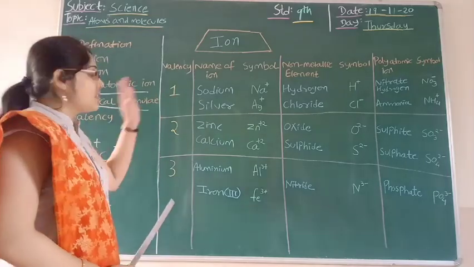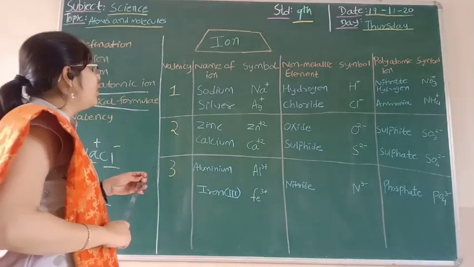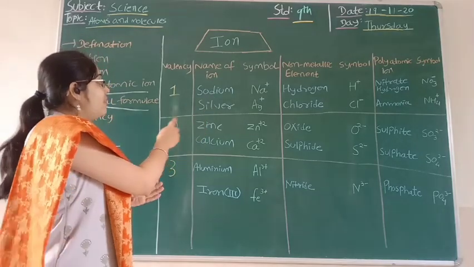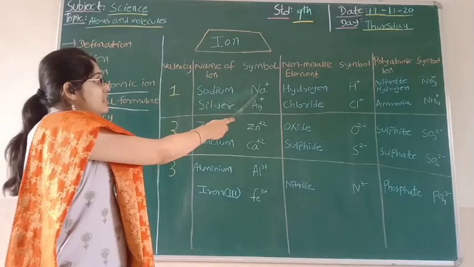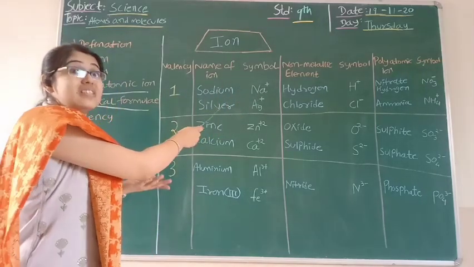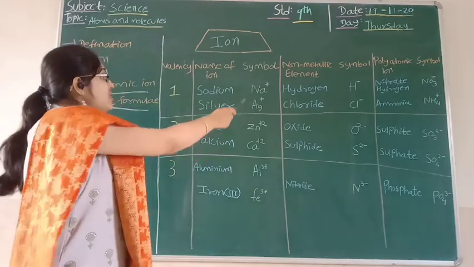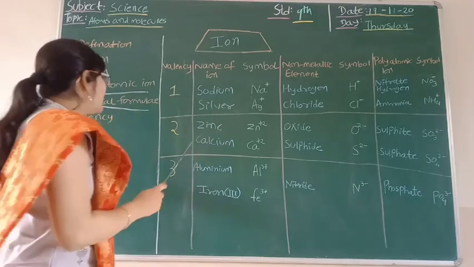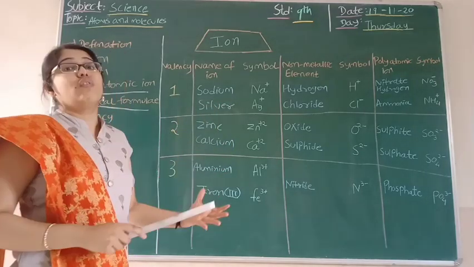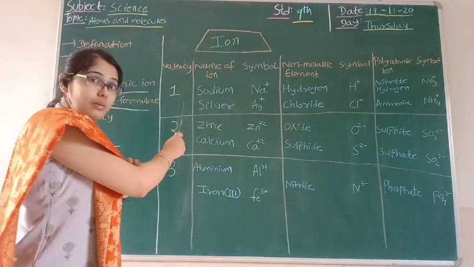Moving on with the very first valency, those elements which have valency 1. Then we talk about the name of the ion, and it is sodium having valency 1, which can be represented as Na plus. Similarly, silver can be represented as Ag plus. It shows that both are basically cations because they carry a positive charge, and the other thing you can observe is that they have valency 1.